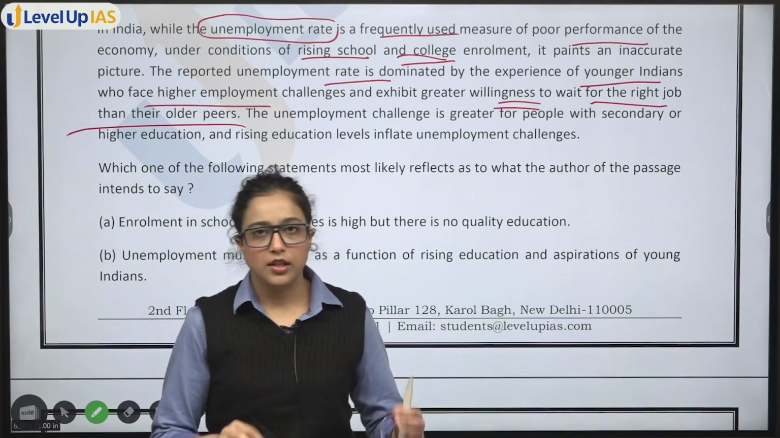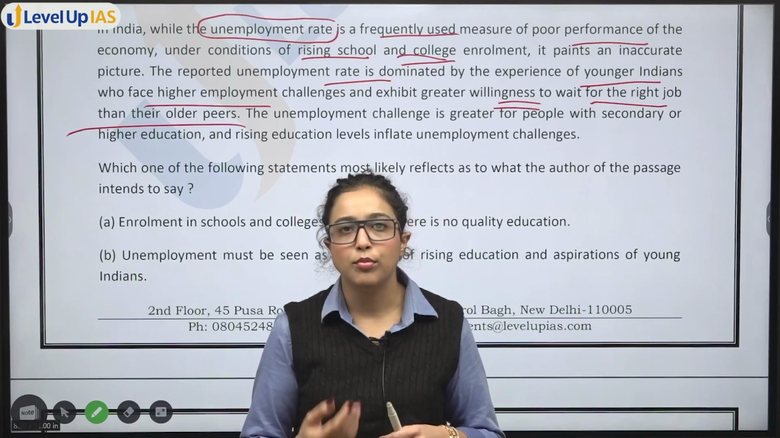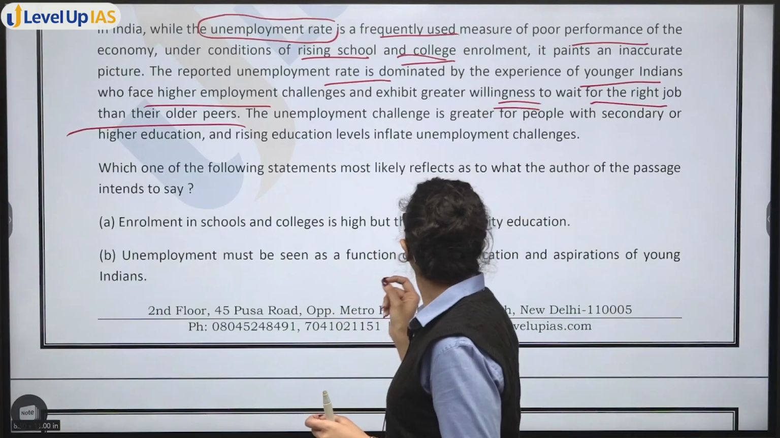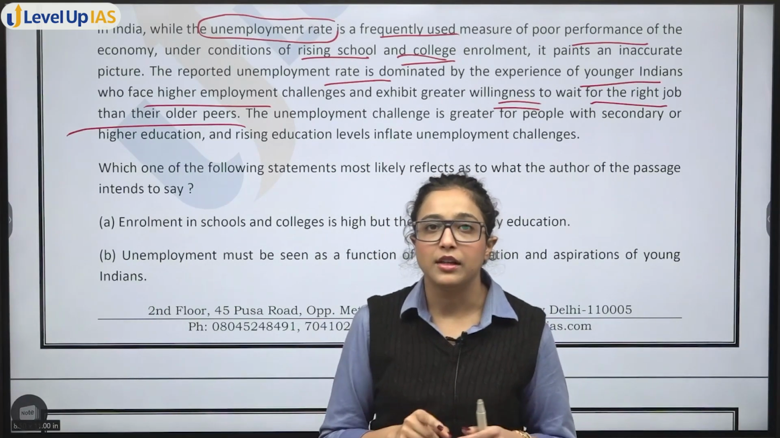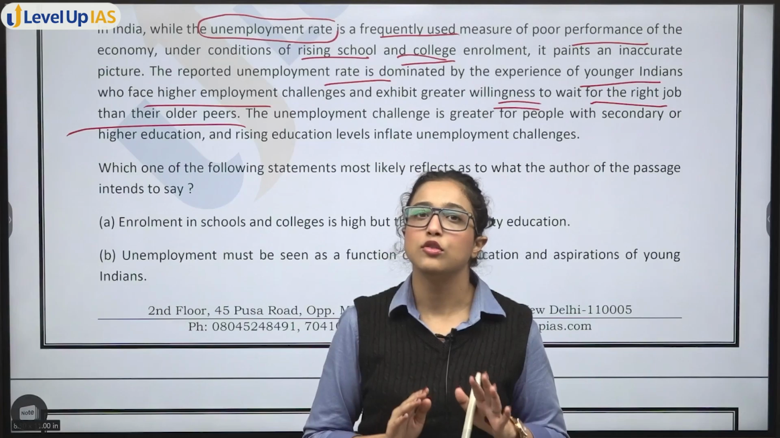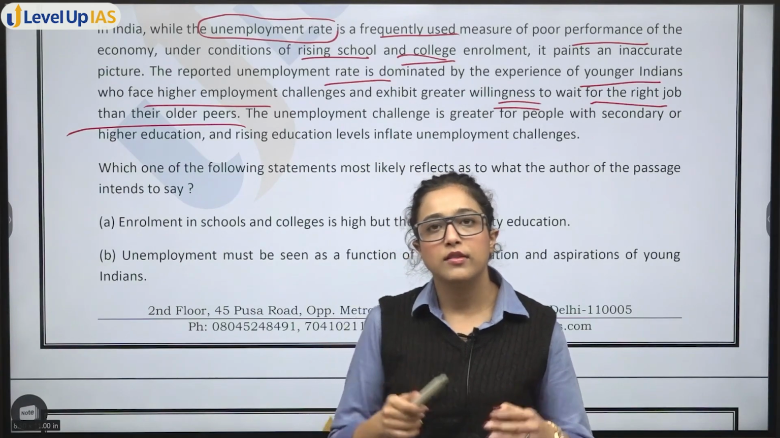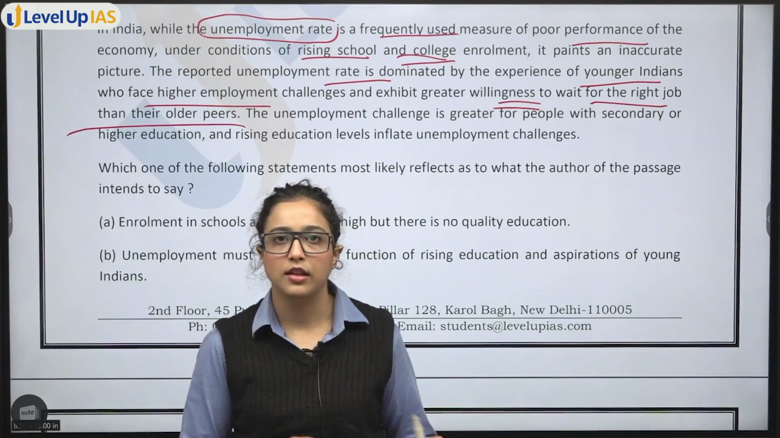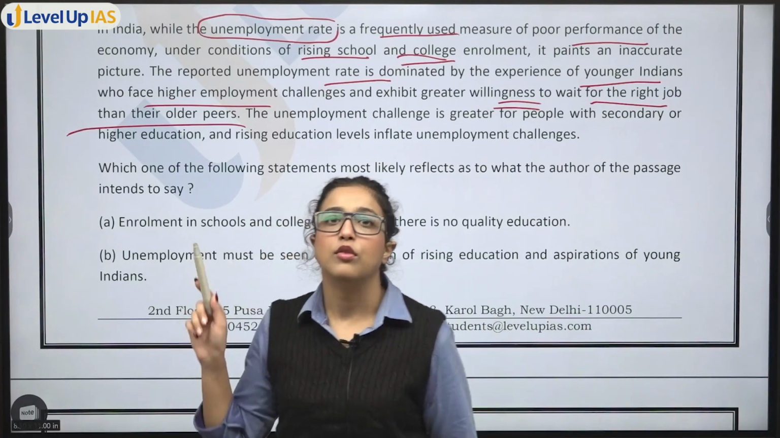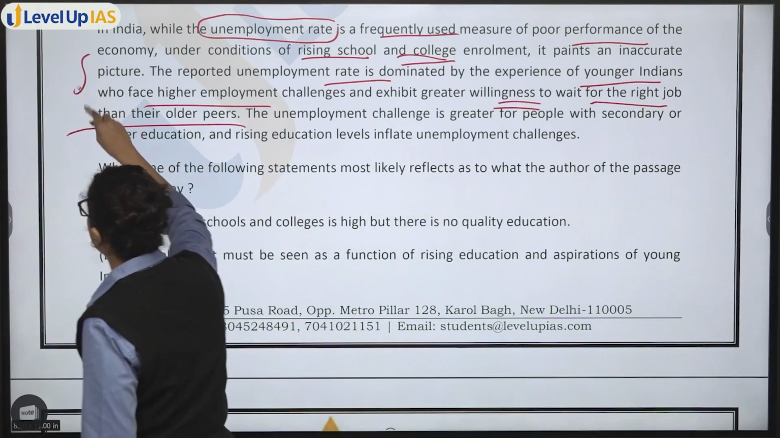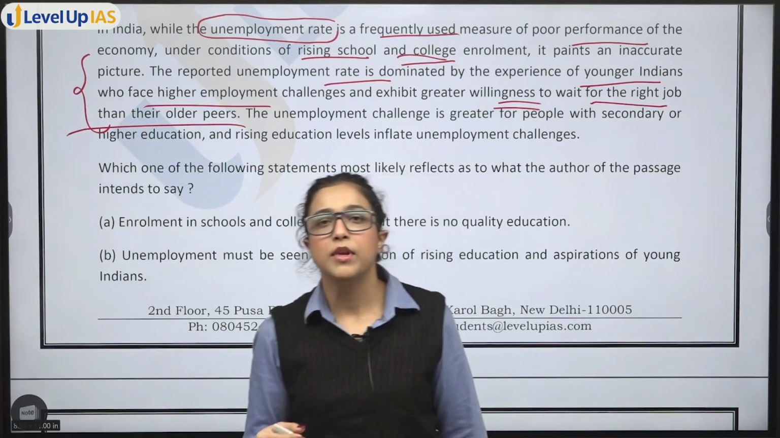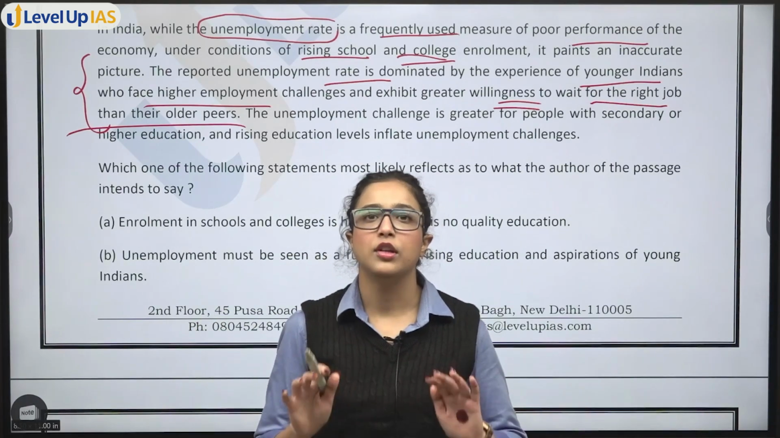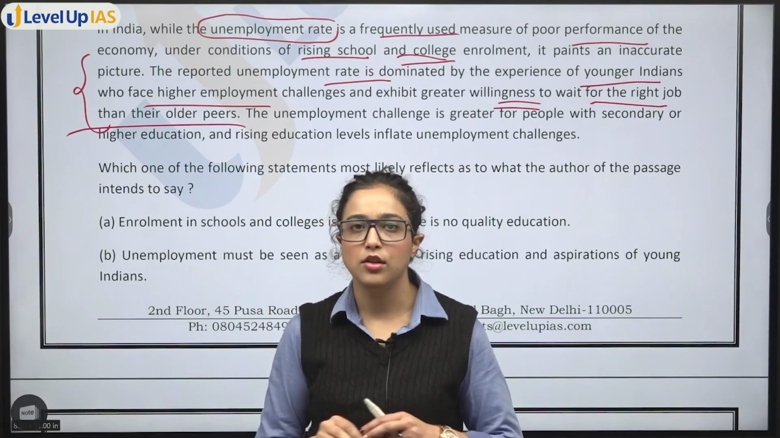Now, the author is saying that earlier we used to say unemployment rate. See, unemployment rate is frequently used as a measure of poor performance of the economy. But we have to change our approach because this is not the correct way. Why? Because earlier we used to say that people are unemployed because they are not getting jobs. Right now, what has changed in our economy is schools, colleges, and so on. Enrollments are more. People are getting more educated. They are waiting for the right job instead of simply doing any job that they are getting.